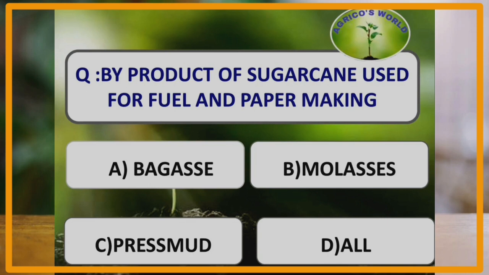What is the byproduct of sugarcane used for fuel and paper making? Bagasse is used for fuel and paper making, whereas molasses is the byproduct which is used for alcohol production, and pressed mud is used for reclamation of acid soils. For fuel and paper making, bagasse is used.